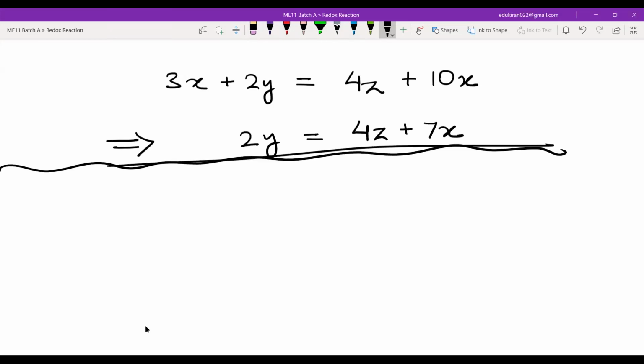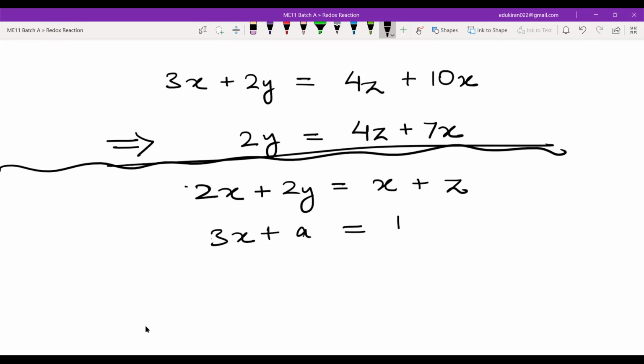Now, another question. If I have an equation like this, 2x plus 2y is equal to x plus z. Okay, then another thing we have: 3x plus a is equal to b plus c. Wait a second, I gave you the wrong example.